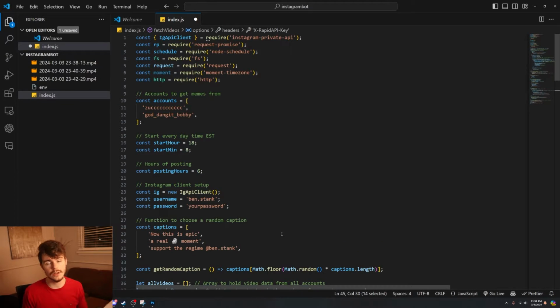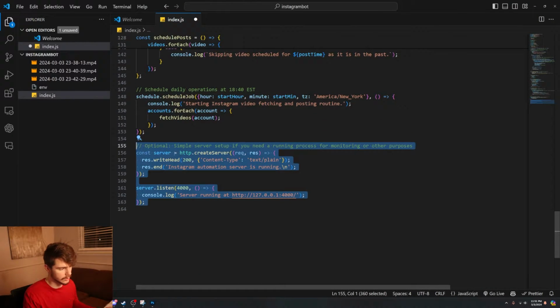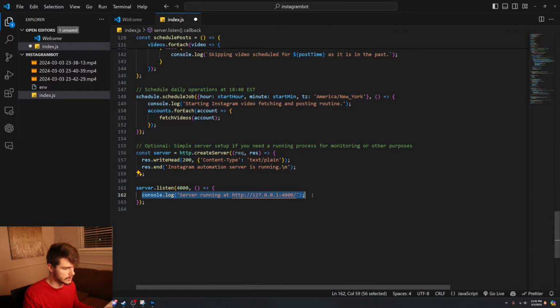So now let me show you a little bit of how the code works so you can build a similar bot for yourself and host it on glitch.com so you can have an infinite content generator to post whatever kind of content you want. This doesn't have to be memes, by the way. It could be anything from like AI generated videos, AI generated pictures, even mockups, products, all kinds of things. It will just post content automatically 24/7 for you. We have this simple local server here on our glitch.com instance, which basically allows us to run a server 24/7 on this port 4000 here.